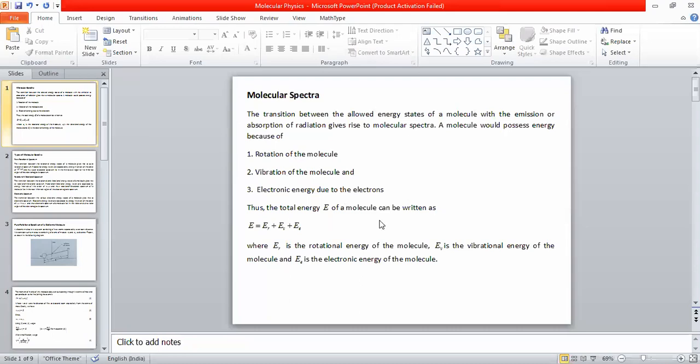Therefore, the total energy E of the molecule can be written as the sum of rotational energy, vibrational energy, and electronic energy. ER is the energy because of rotation, E nu is the energy because of vibration, plus EE is the energy of the molecule because of electron transition. Therefore, the total energy of the molecule is the sum of three types of energy: rotational, vibrational, and electronic.